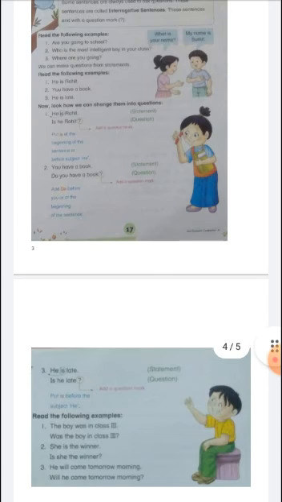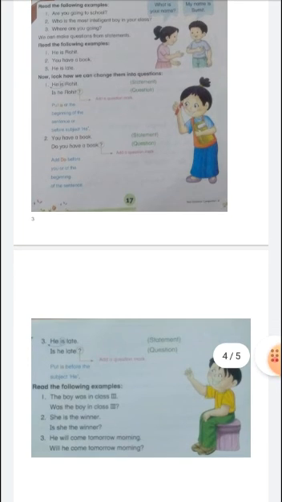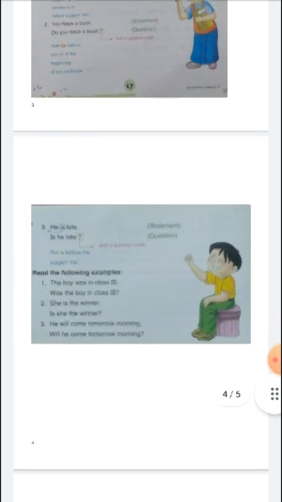Now the second one, you have a book. In this sentence we don't have any extra helping verb by which we can make the question. So we just add do before it. Add do before you, at the beginning of the sentence. Do you have a book? It means someone is asking, do you have a book? It is an interrogative sentence.